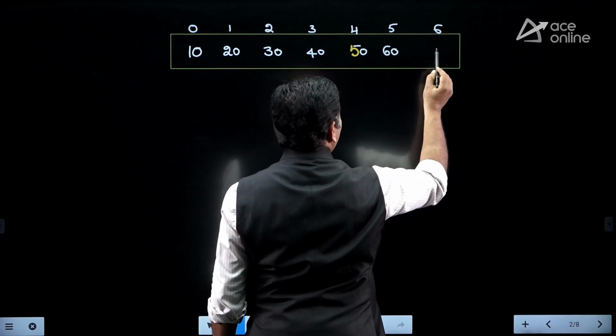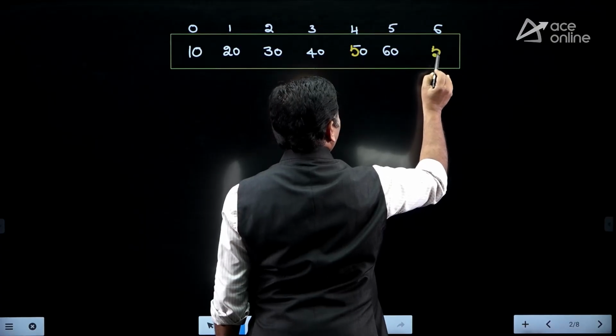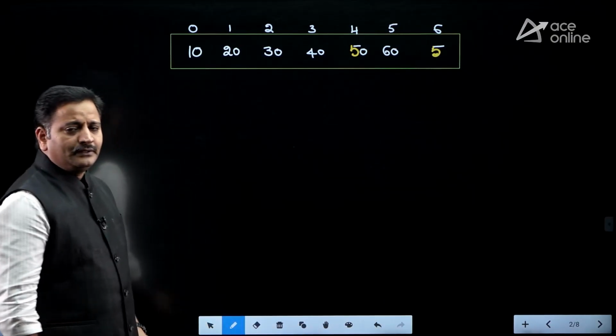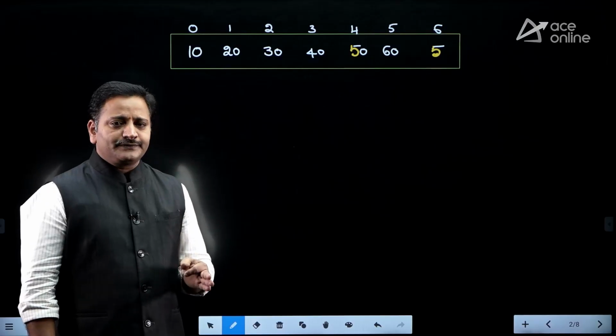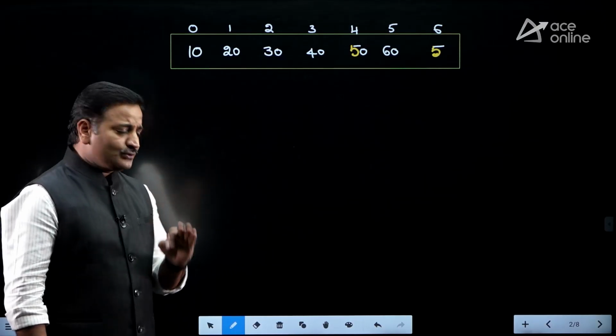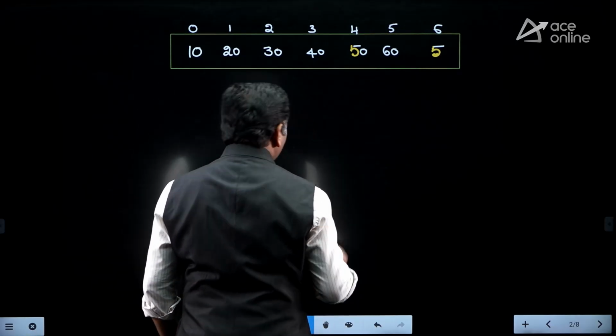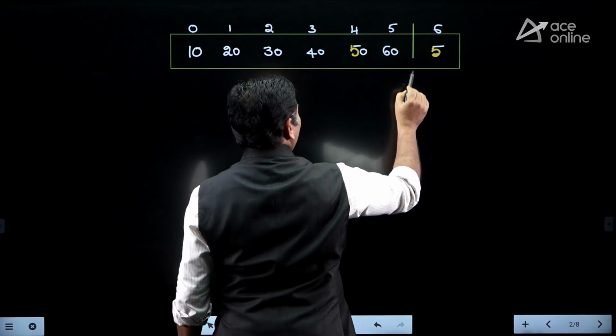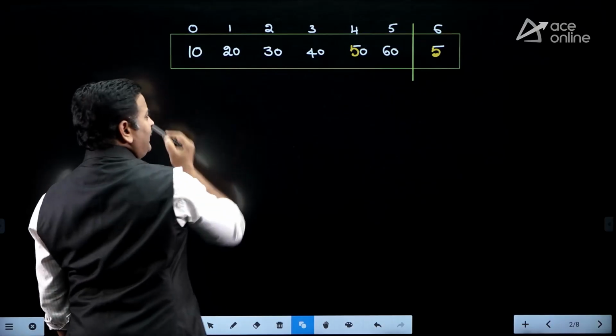Here let us consider some element, let it be 5, right friends, okay. So the main objective of insertion sort is, friends, some portion of the array is already sorted. Which portion of the array is already sorted here, just observe. So this portion of the array is already sorted.